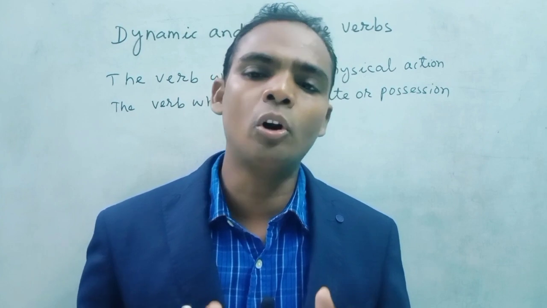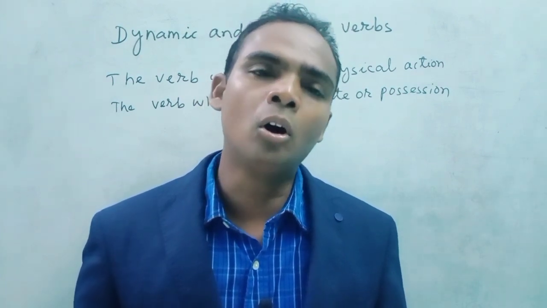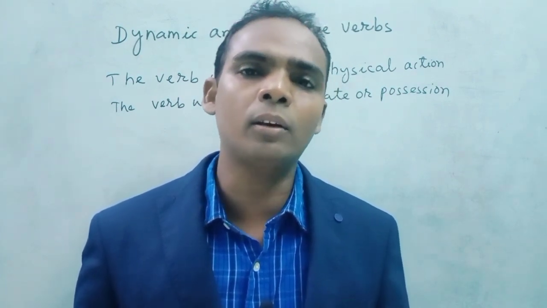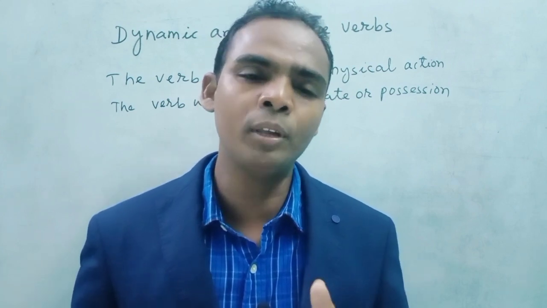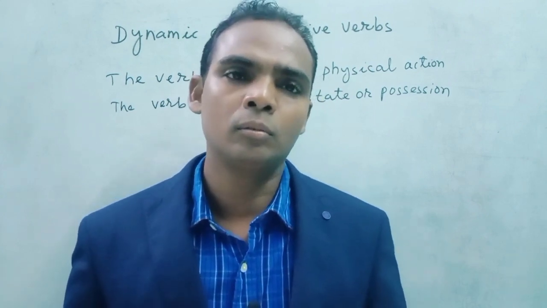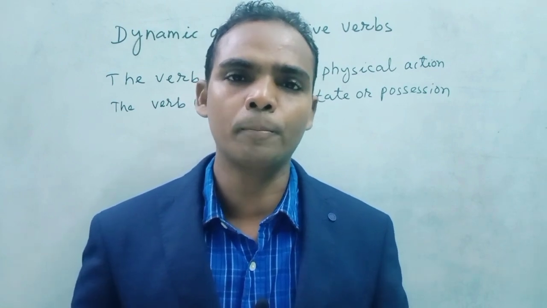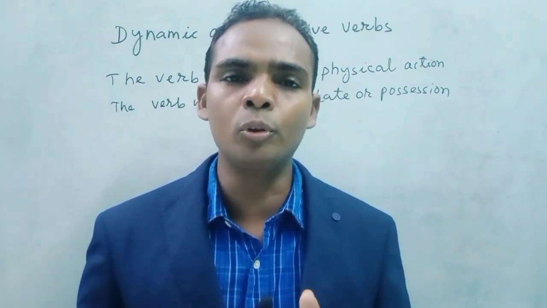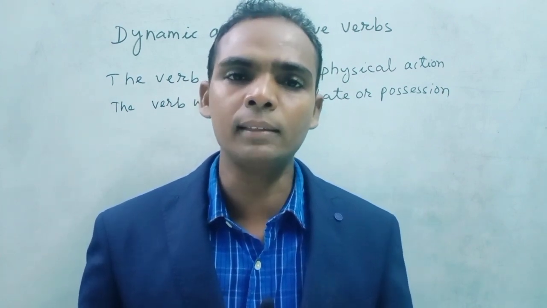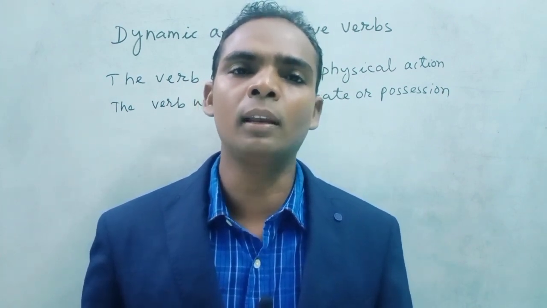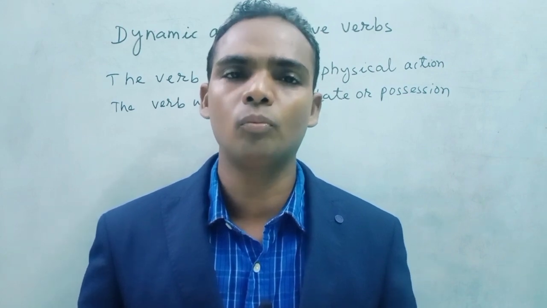So these words are all used in continuous or progressive form. I am giving one or two examples to you. I am playing football with my friends. Achilles is eating mango.